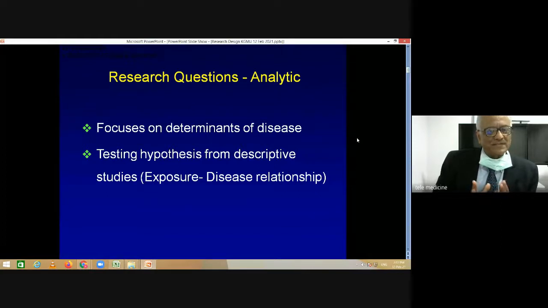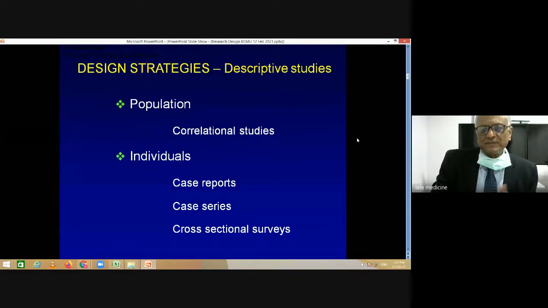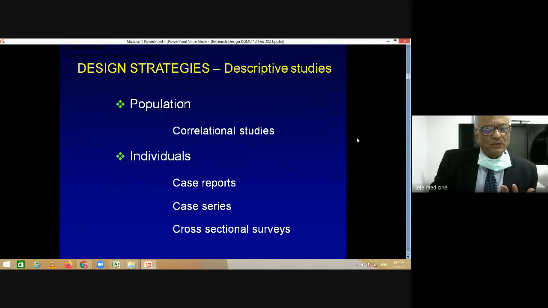And most of the time what we are studying is the exposure-disease relationship, whether a particular exposure is linked to a particular disease, or in what way and in what magnitude are they related. So let us see what are the designs which are available. If we think of descriptive studies, they can be done on populations. And population descriptive studies are known as correlational studies. And I'll just tell you a bit more about it in the subsequent slide.